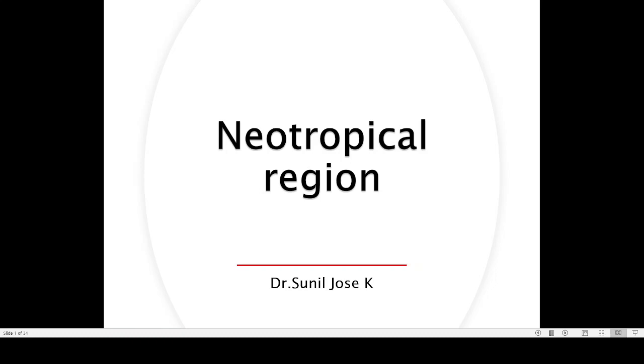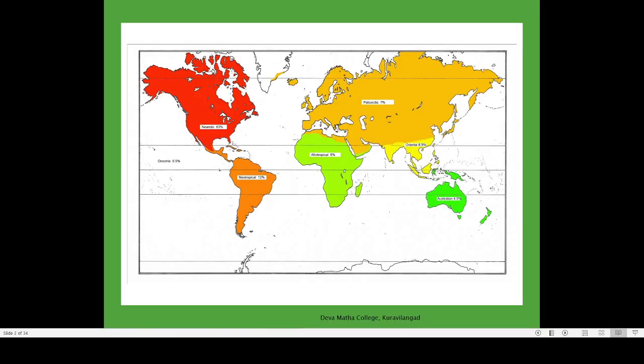Coming to the Oriental realm, Neotropical realm. Neotropical realm means basically the regions of South America, almost entire South America.